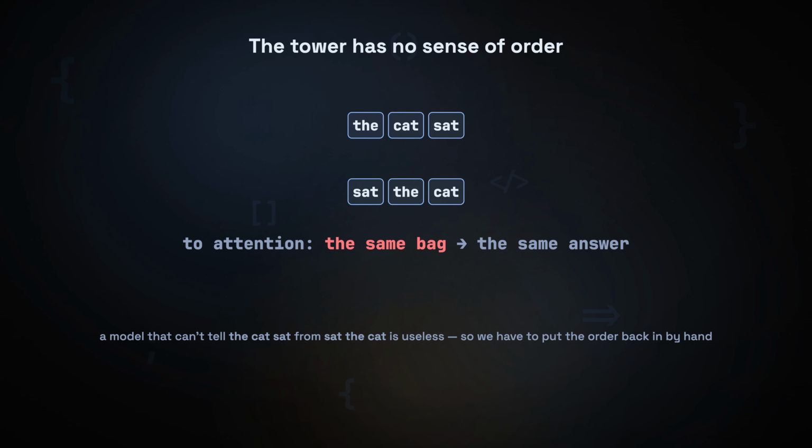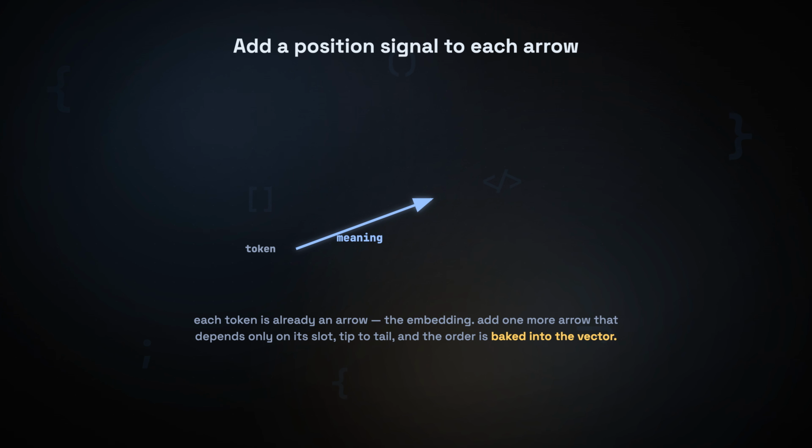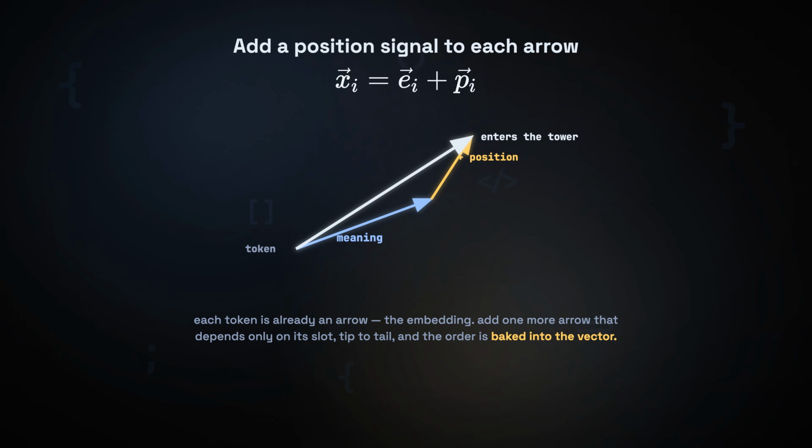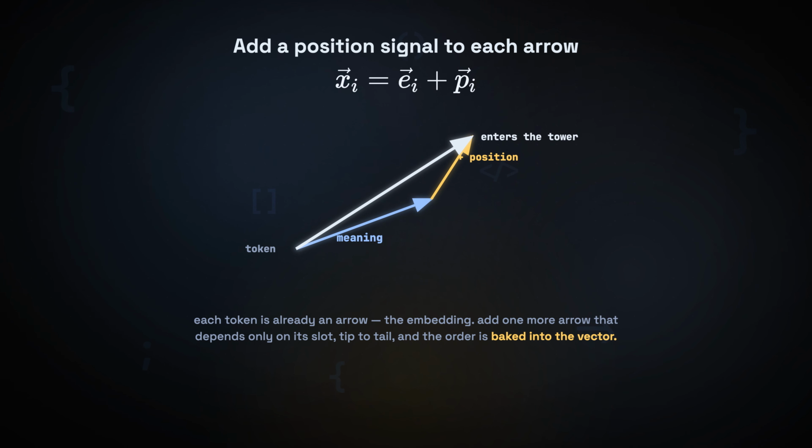So we have to put the order back in by hand. Here is the fix, and it is shockingly direct. Each token is already an arrow, the embedding vector from episode 3, a point in the galaxy of meaning. So for every slot in the sentence, position 1, position 2, position 3, we build one more arrow, a position signal, unique to that slot. And then we simply add it on. The token's meaning arrow, plus its position arrow, tip to tail, lands on a new arrow. That sum is what actually enters the tower. Same word, but the version at position 1 and the version at position 5 are now 2 different arrows. The order is no longer floating outside the model. It's baked right into the vector.